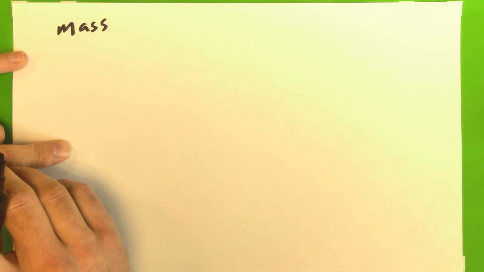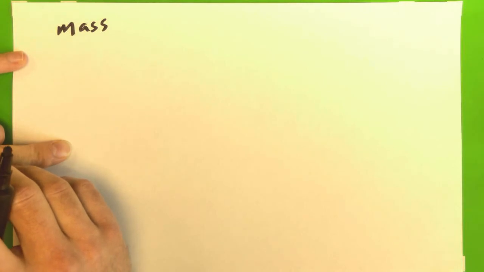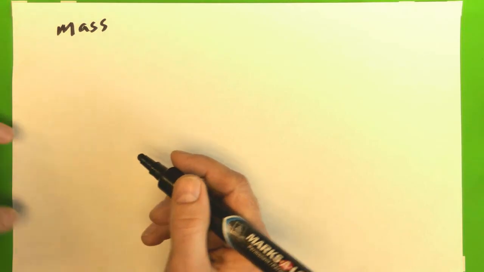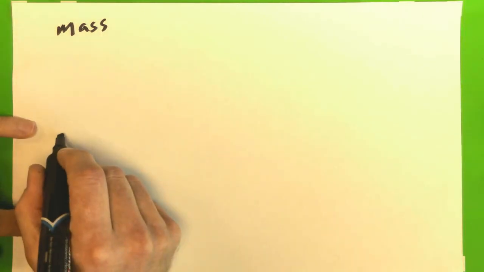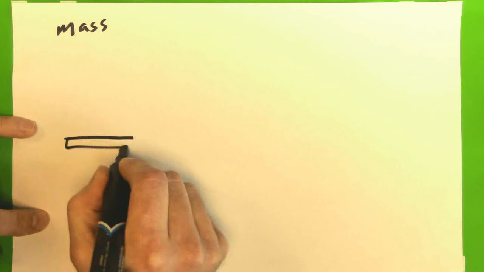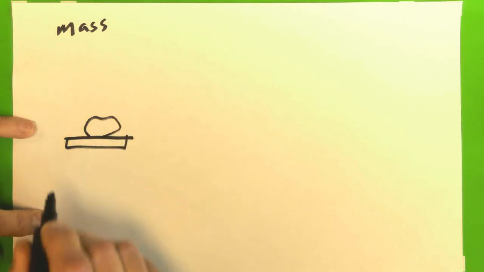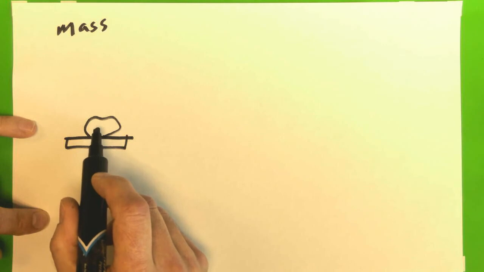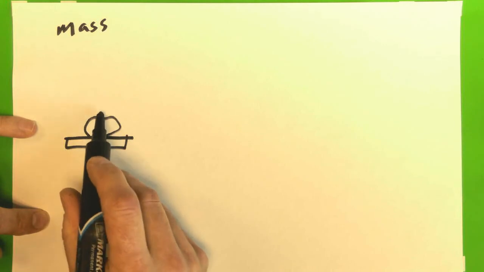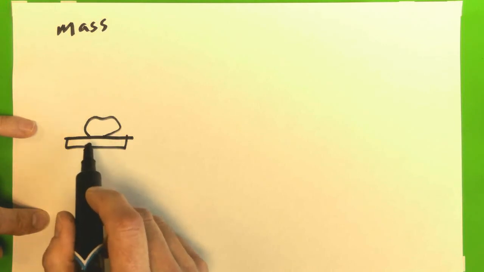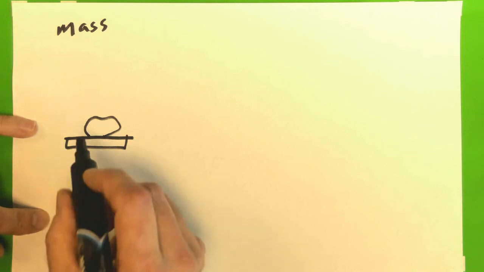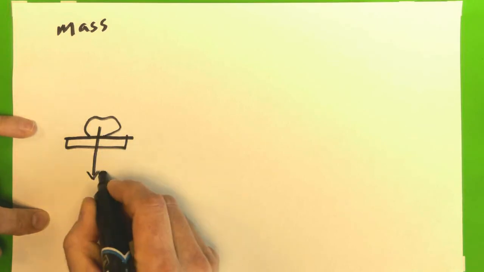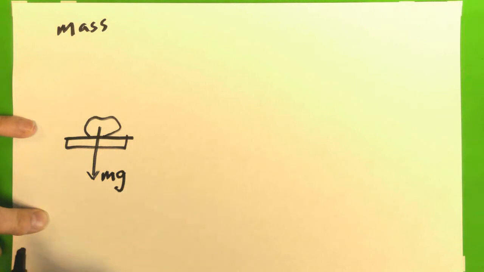And that's not a bad interpretation, it's not a bad intuition, because generally when we weigh something, what we do is we put this object on a scale. Here's my object, and that scale feels how heavy this object is. This object pushes down on the scale because the Earth is pulling down with a force equal to mg.